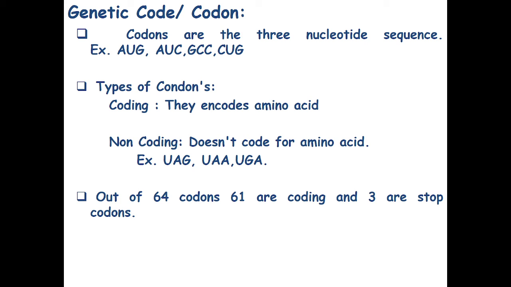The types of codons. There are 2 types of codons. One, those codons which code for amino acid, they are called as coding codons, and those ones who don't code for amino acid, they are called as non-coding codons, or they are even called as stop codons. So out of 64 codons, 61 are coding and 3 are stop codons.